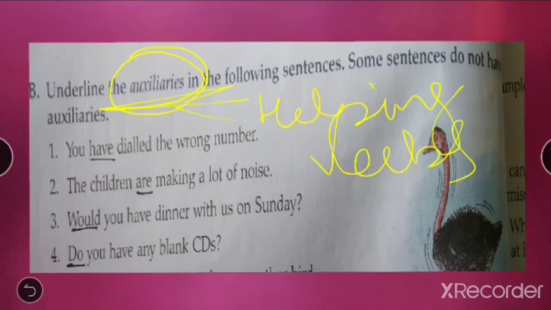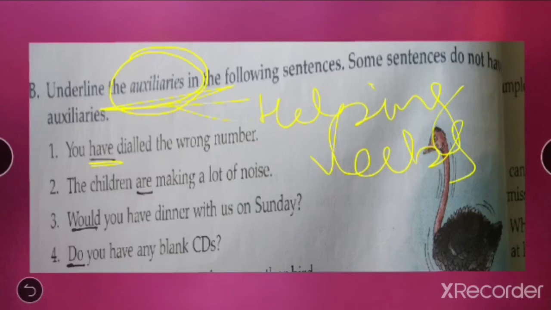Okay, now see, you have dialed the wrong number. Here the main action is dialed. You dial, no? You know what is dialing? Number lagana. So that is called dialing, right? So you dialed, that becomes the main action. So here your answer is have. What's have? Have becomes the helping verb.